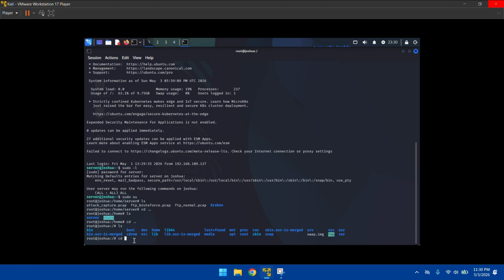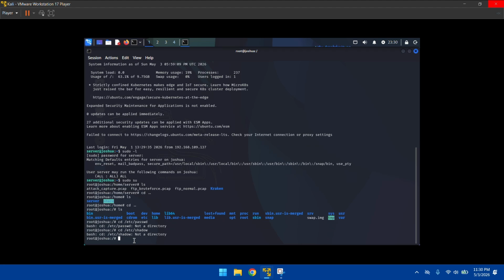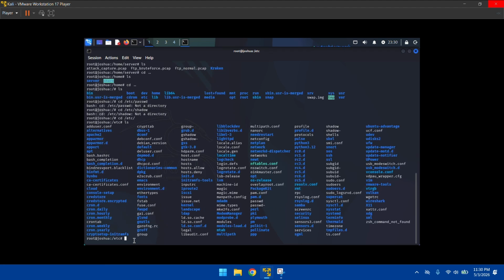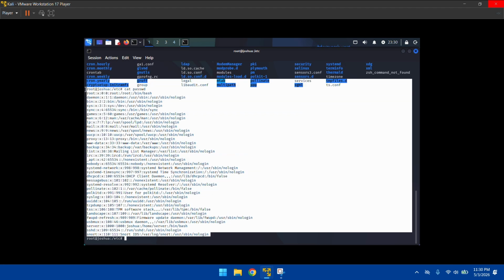If I go to certain locations like /etc, say passwd, or that's just shadow. Okay, I'm just going to go to /etc first. We'll see what goes. As you can see, I'm just going to say cat passwd. Okay, so you can see all the passwords that come along with this.